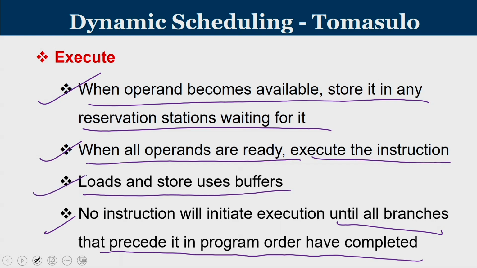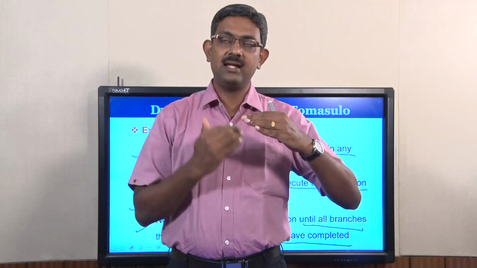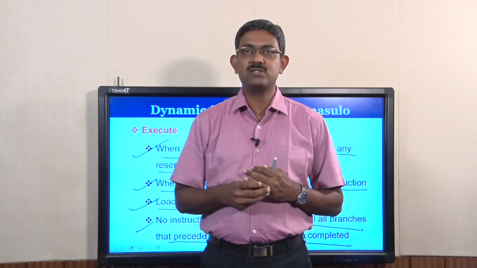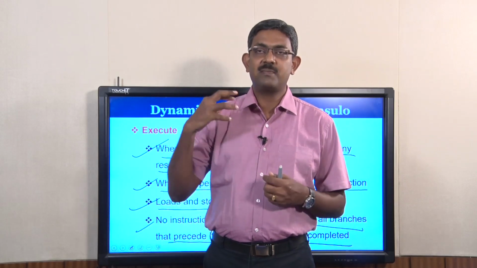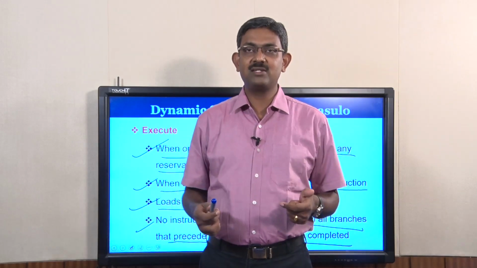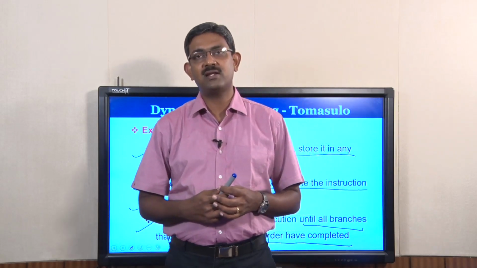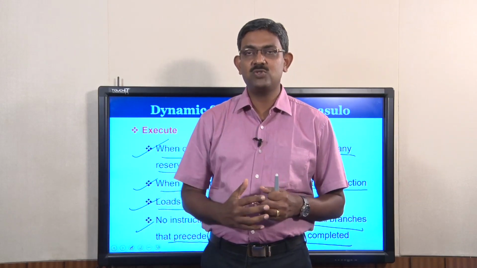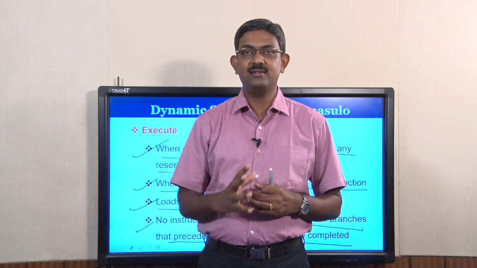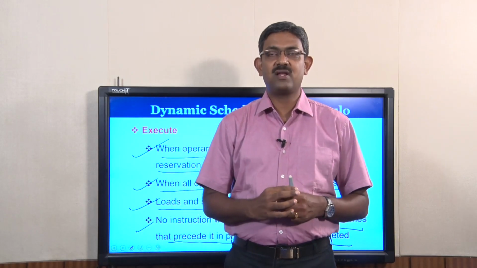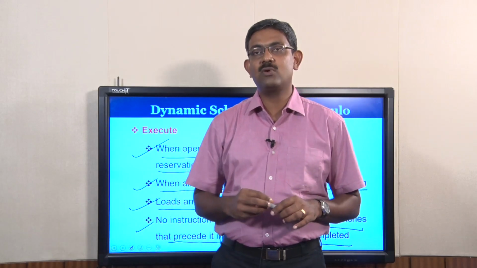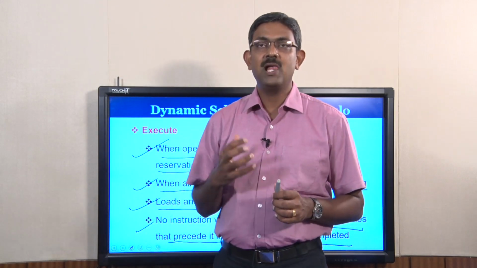So think of it as there is a branch instruction that is halfway. If we have a branch instruction and there are some other instructions after the branch, I cannot execute those instructions, because at the point of execution, if the branch condition is not resolved, once I start execution, it will produce the result and change the values of my registers. It's very difficult to unroll it back. So execution of instructions after a branch will happen only if you are sure that this instruction must execute. That means as far as the outcome of the branch is concerned, this instruction will be executed. So whenever there is a branch, all subsequent instructions are going to wait and execution is delayed.